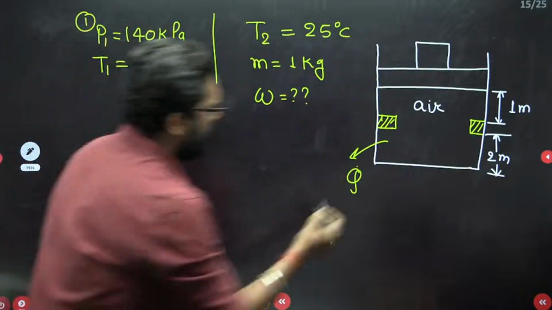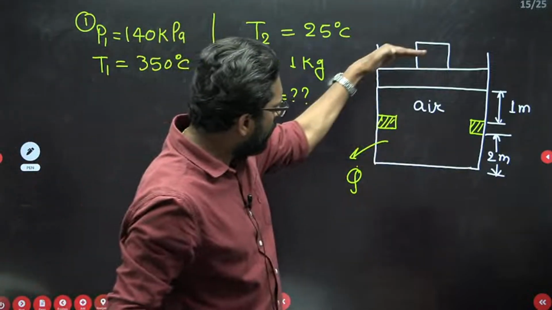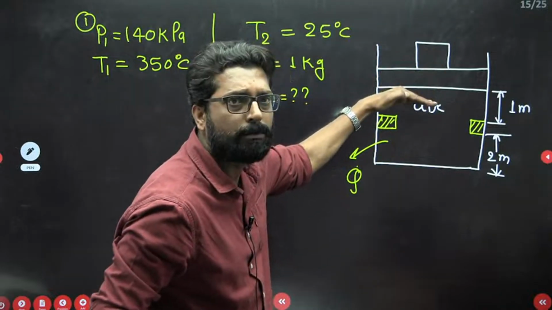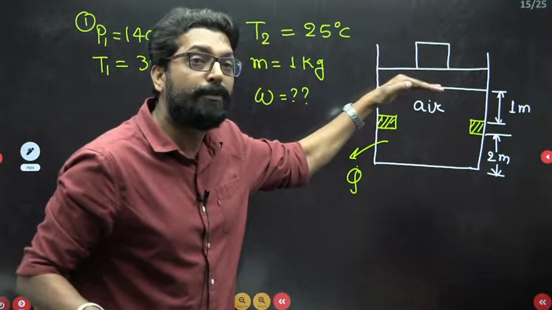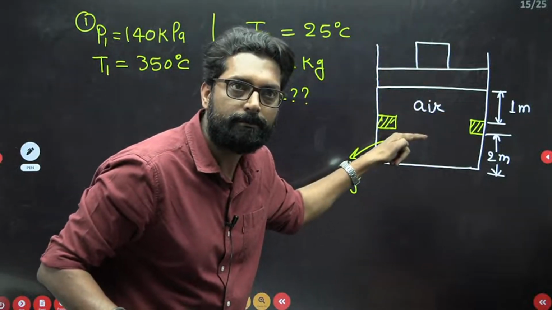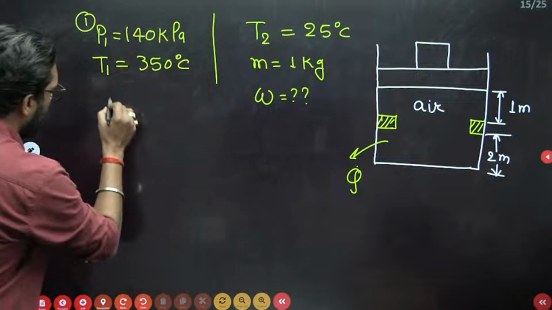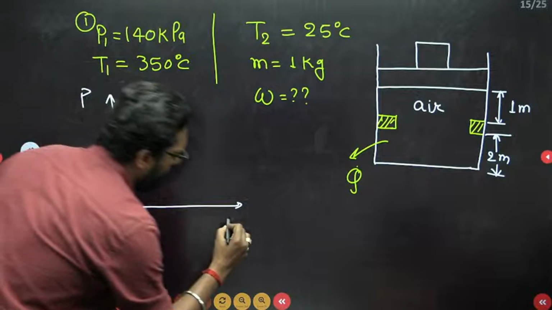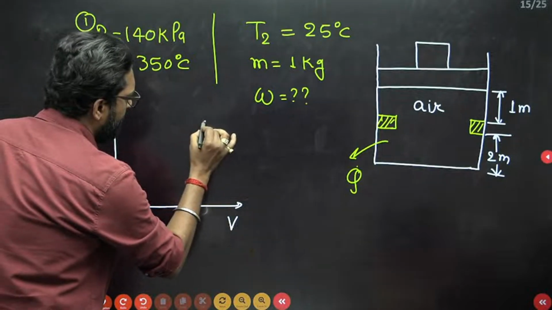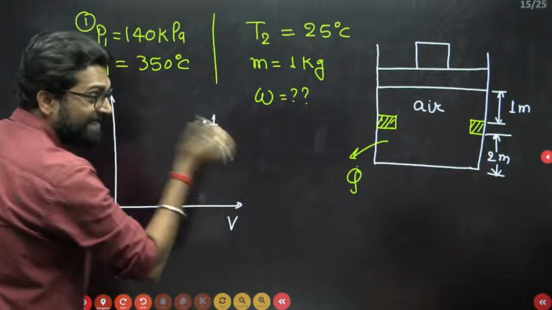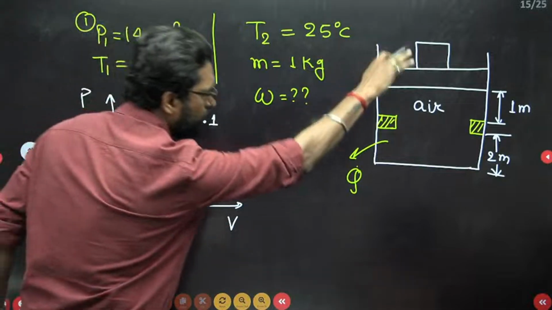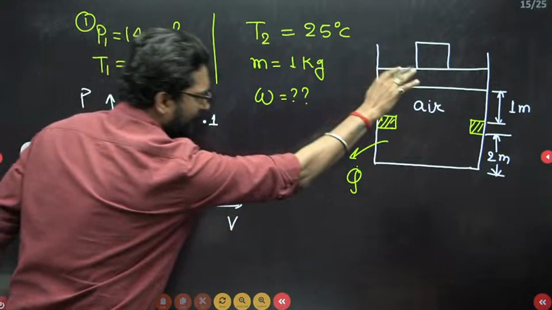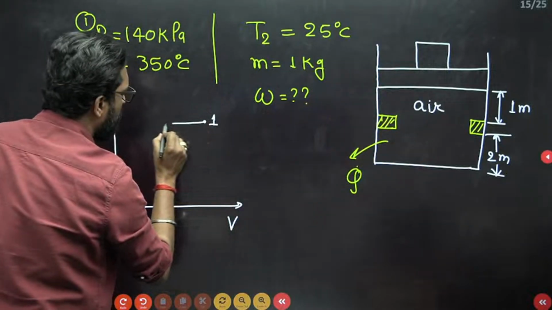See, my dear, if heat is lost, heat will be extracted from the system, and the piston will try to move down in a quasi-static manner. If you draw the P-V diagram, initially at point 1 you start, and it will move down, volume will decrease, but it will move down at constant pressure.